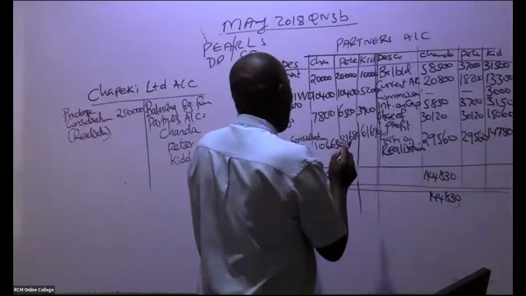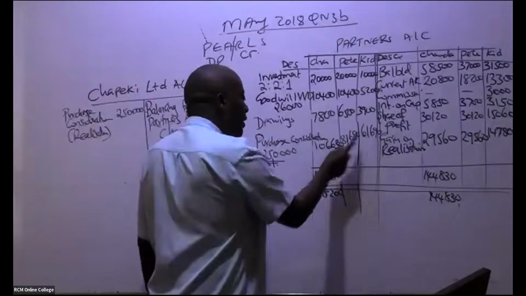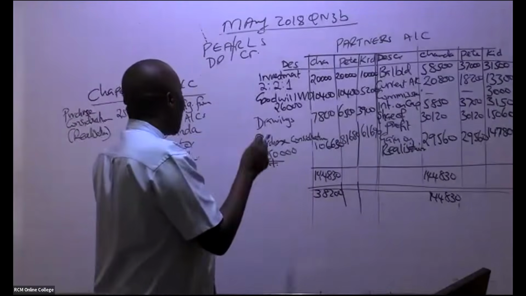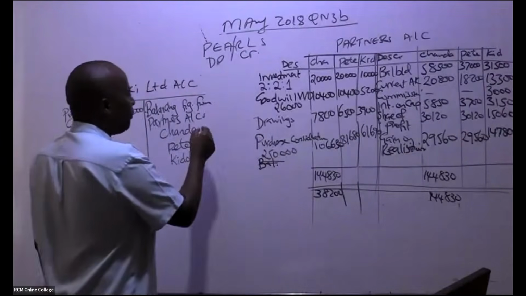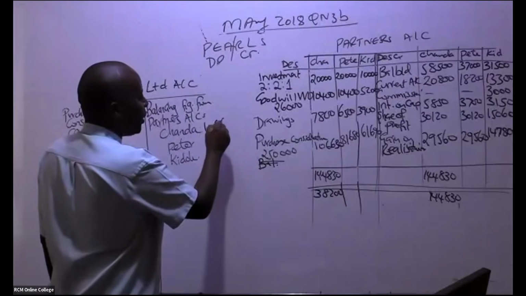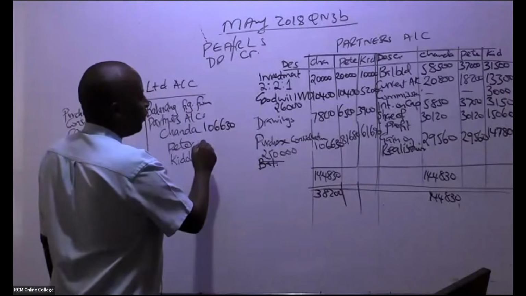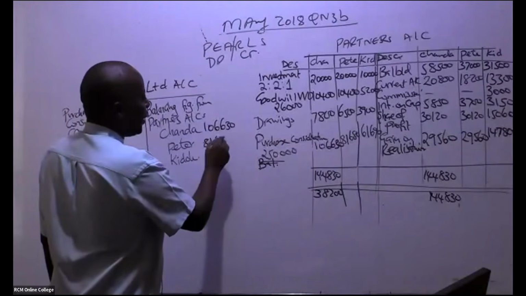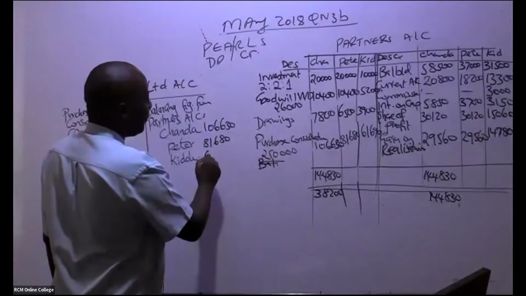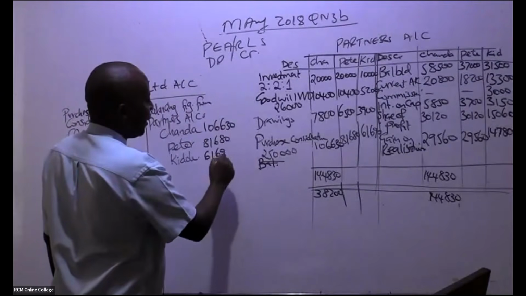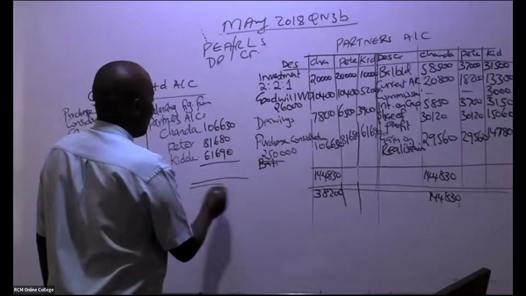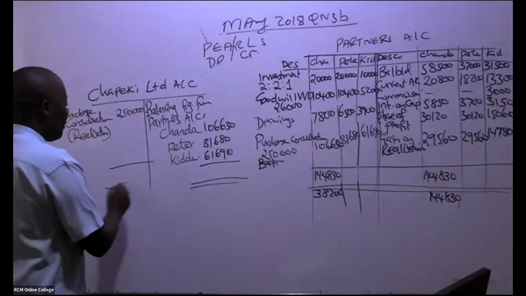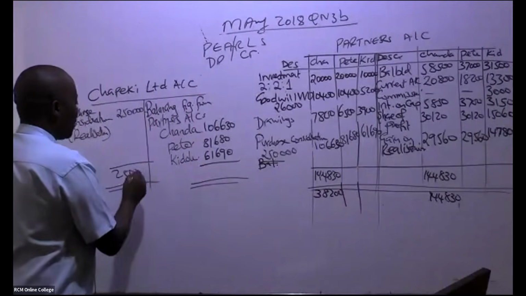If you want to know whether you are correct, see whether the three figures add to 250,000. If they're not adding to 250,000, you have gone wrong. So 106,630, 81,680, and 61,690. This account should always be self-balancing. Very easy.